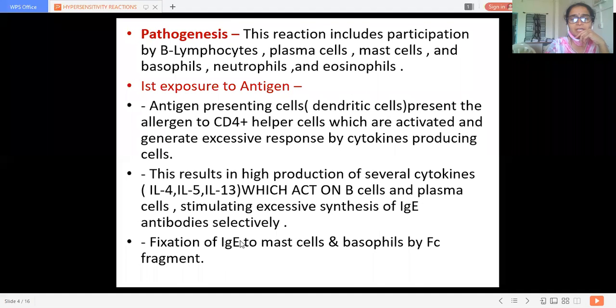What is going to happen furthermore? Fixation of this IgE immunoglobulin to the mast cells and basophils by the Fc fragment. Now all of you know what the Fc fragment is, what the structure of this antibody is. We discussed there are two arms of this immunoglobulin, and there is one rod-like structure in between. It's called the Fc component. So the excessively synthesized IgE immunoglobulin fixes to the mast cells and basophils by the Fc fragment. Okay, understood?